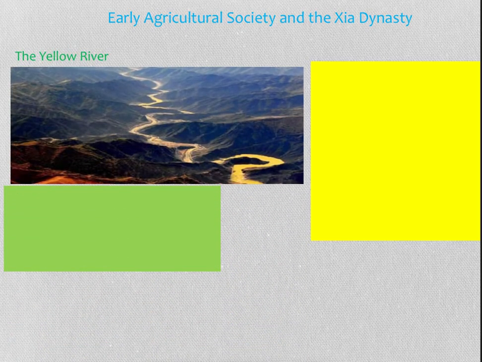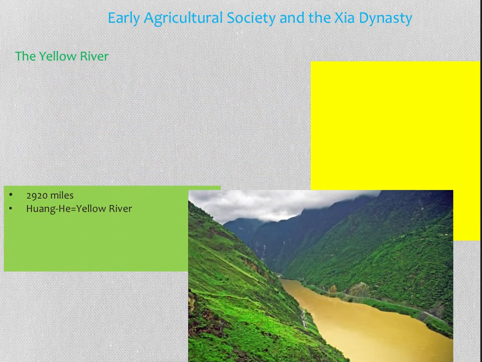So it starts with early agriculture and the Jia dynasty. Let me give you a little bit of information about the Yellow River. That's the Yellow River right there. It's almost 3,000 miles long, and it's also known as the Huang He, which means Yellow River. Its nickname is China's Sorrow, and the reason for this is because it caused a lot of destruction. It would alter its course.